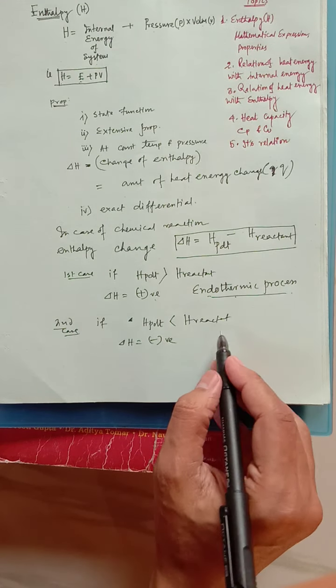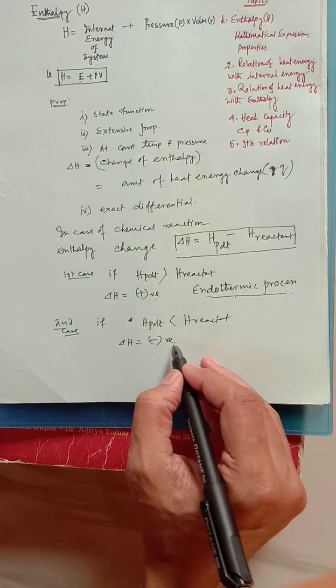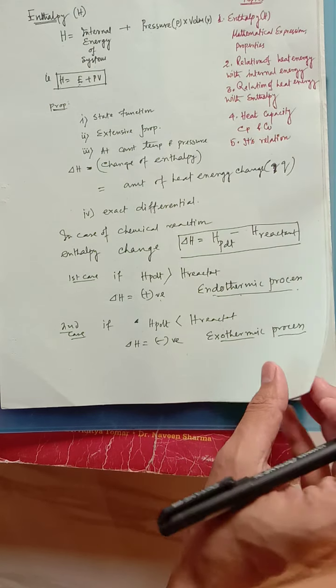Whenever it is negative, excess energy will be released, heat energy will be released out, and we all know that whenever a reaction releases energy, it is known as an exothermic process. তাপমোচী পরিবর্তন যদি বলি, তাপমোচী পরিবর্তনের ক্ষেত্রে মনে রাখতে হবে ডেল্টা এইচ ইজ নেগেটিভ। It's very important, we have to remember that.